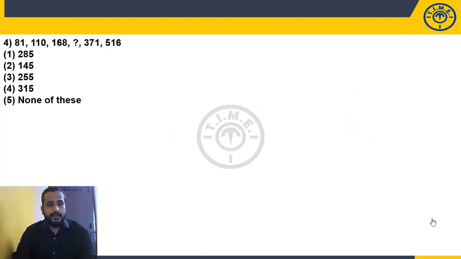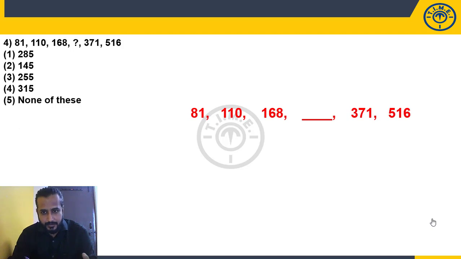Question number 4. 81, 110, 168, question mark, and 371, 516. Okay, look at these numbers. Is there a small jump or a big jump between the numbers? If it is a big jump, it will be like twice, thrice, 4 times, 5 times, 6 times, that kind of pattern. Generally, with the general observation, you can say that these numbers are increasing slowly, gradually. So, increasing gradually, we are going to apply the difference logic.